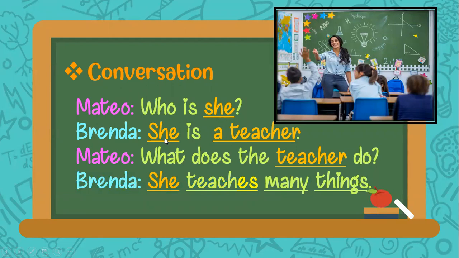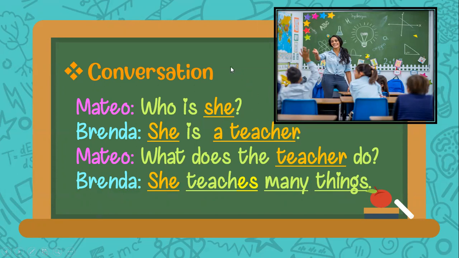Now listen, as you can see, there are many words underlined. She, a teacher, she teaches many things. Why, Miss Danai? Well, you are going to create, as I told you, a conversation similar to this. So, for example, if I have the teacher, but the teacher is a man, the question will be, who is she?